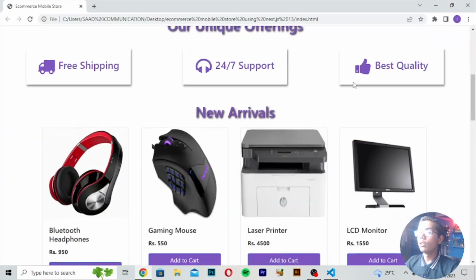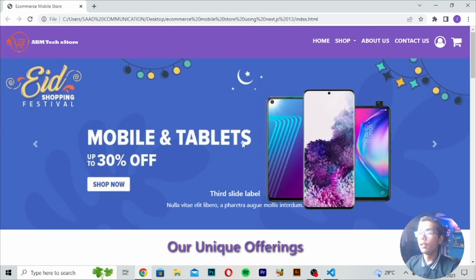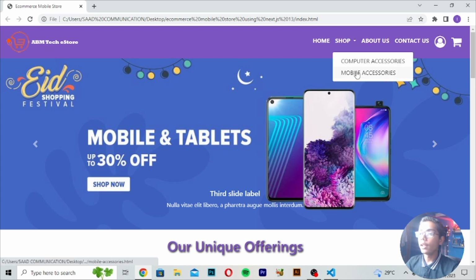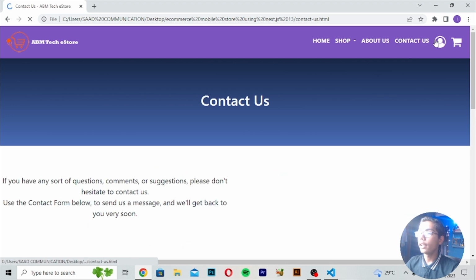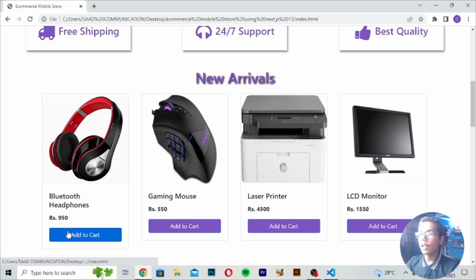Now if I just show you, you can see we are getting all these things here, and this is the amazing project which we have built. In this you can see we are just getting all the sliders here, then this paragraph, and we are also getting all these logos, home. Then in shop we are getting the drop down menu, about us, contact us, these all menus. Then if I move to home, so we are getting all these products you can add into your cart.